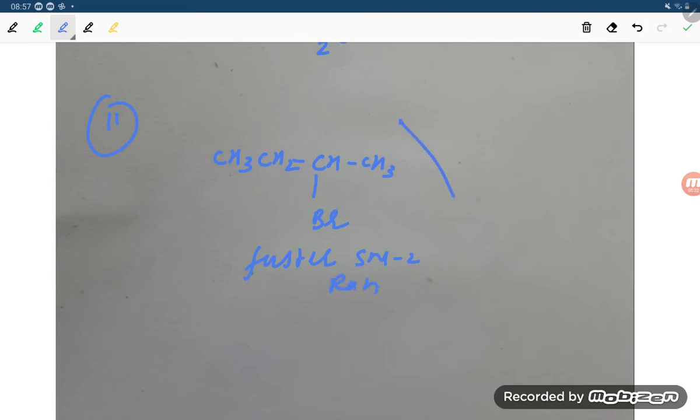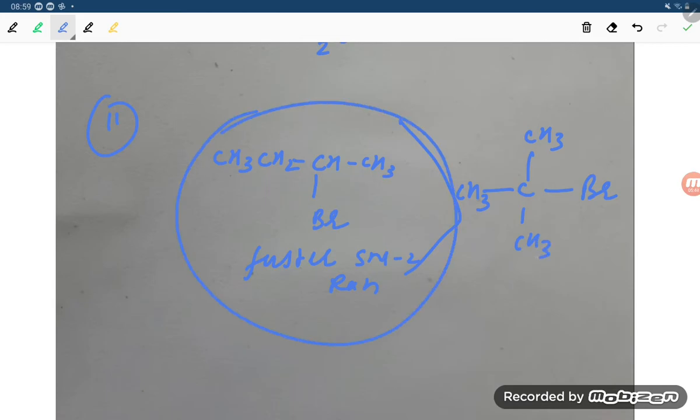Compared to the 3 degree one, student, where at all three places a CH3 group will be there, this will give the faster reaction. Here three bulky groups are there.